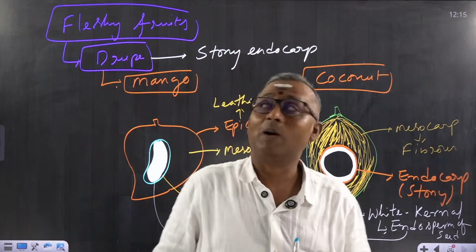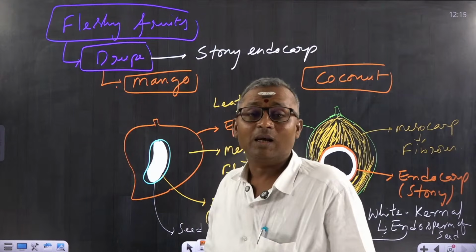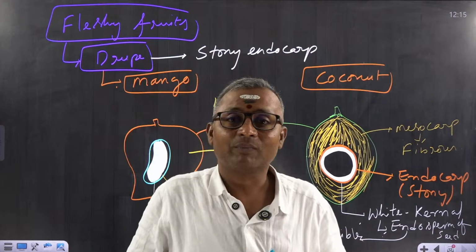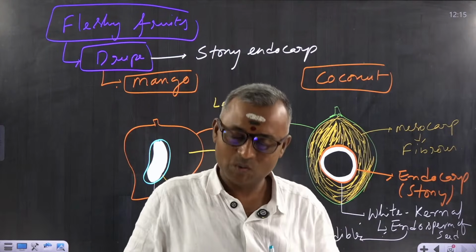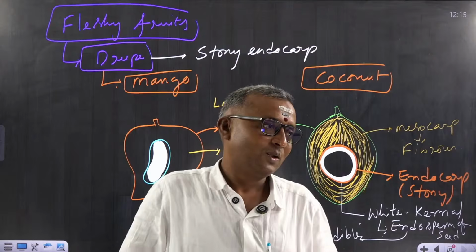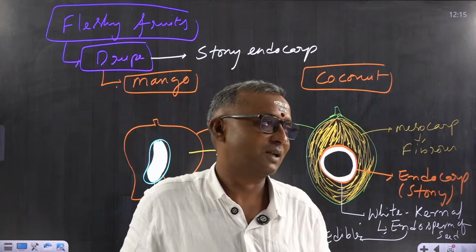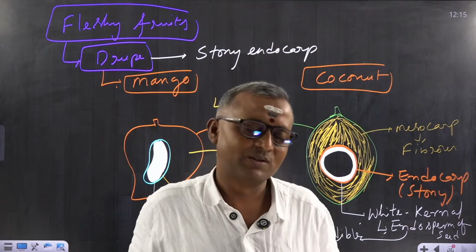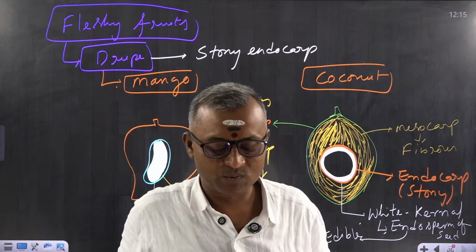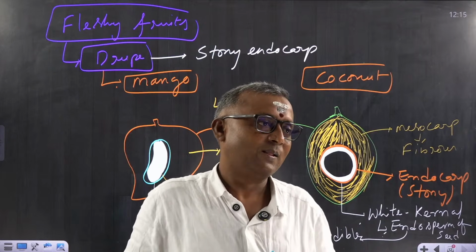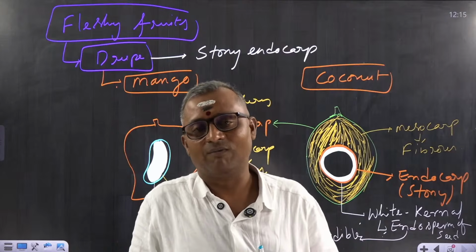So what is the edible part in case of mango? In mango it is mesocarp. Mesocarp is edible. Understood? So this is what you can see with respect to fleshy fruits. Of course, there are still so many types of fleshy fruits. So we will discuss other examples in our offline classes.